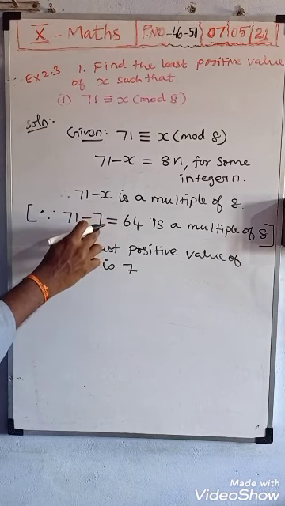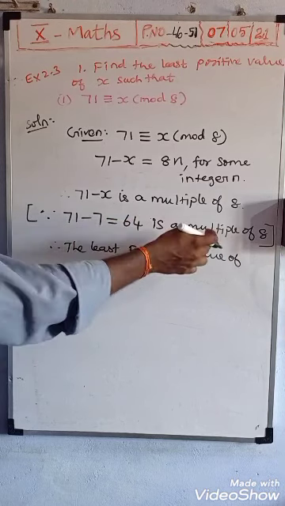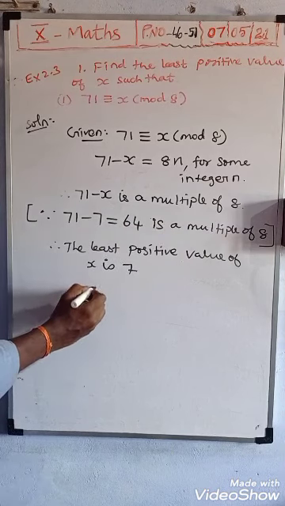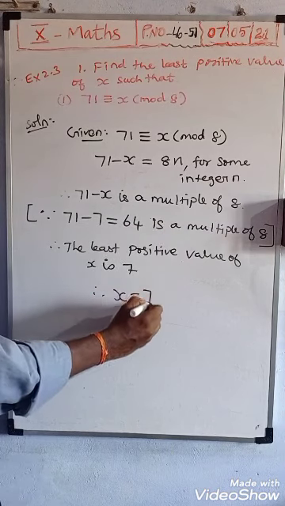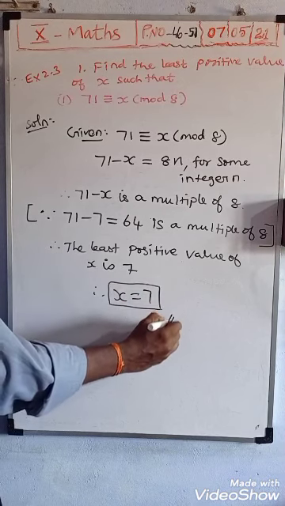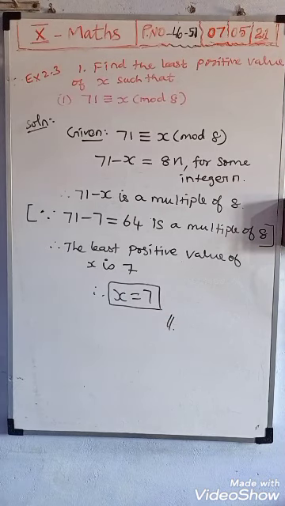Instead of x, you substitute 7 and we receive 64, and 64 is a multiple of 8. Therefore, the least positive integer x value is 7. x is equal to 7. Okay, that's all.